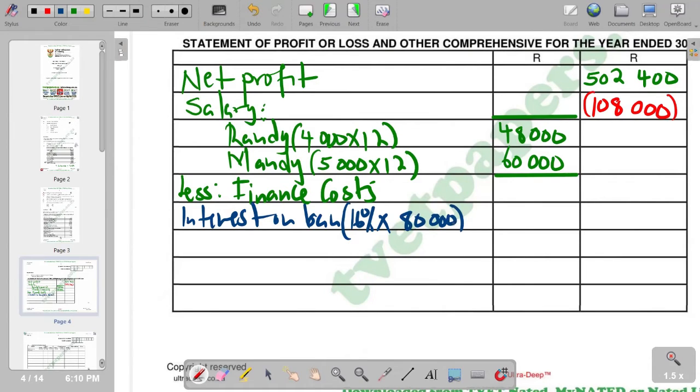And then we do that, and we are going to get 12,800. So that is what we have for that part. And with that, we move on to adding to get the total for finance costs. Remember, we have got only 12,800, which means we can close on this part.